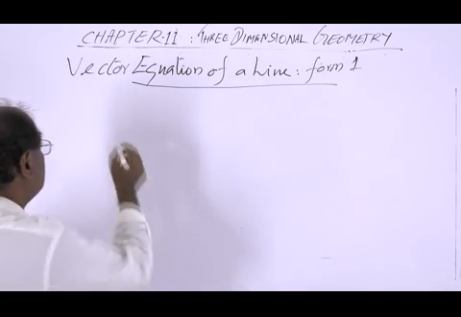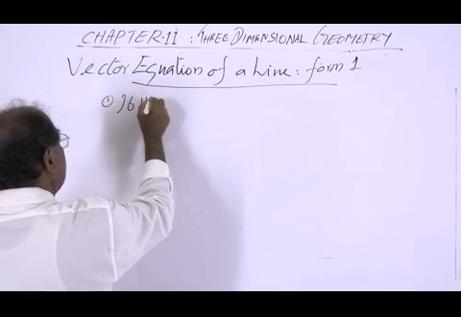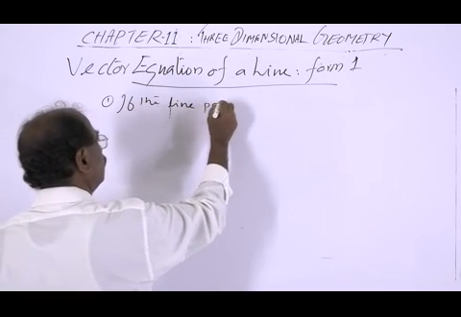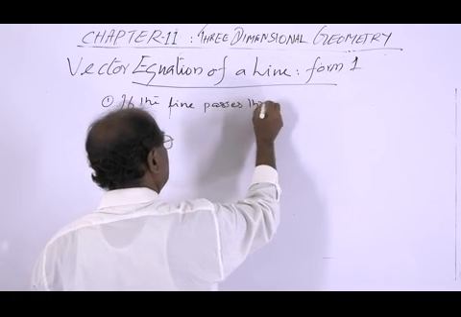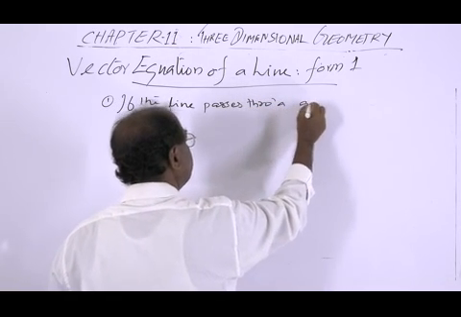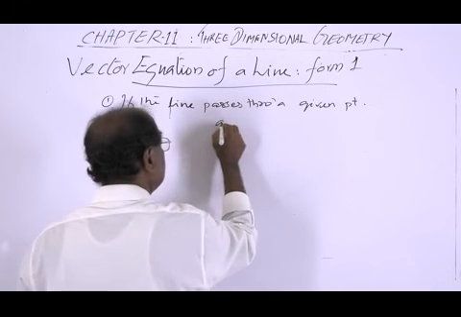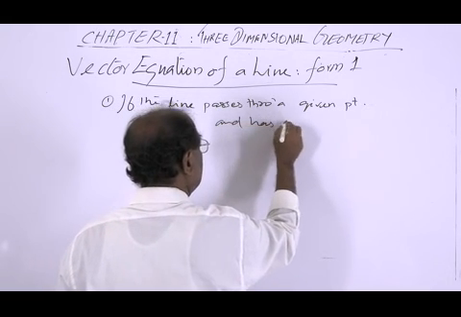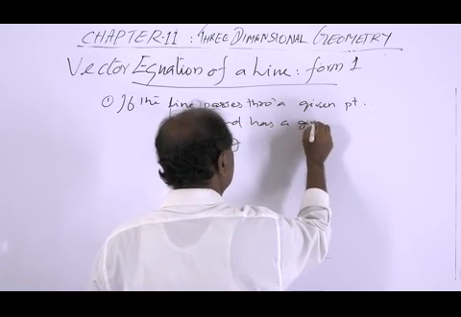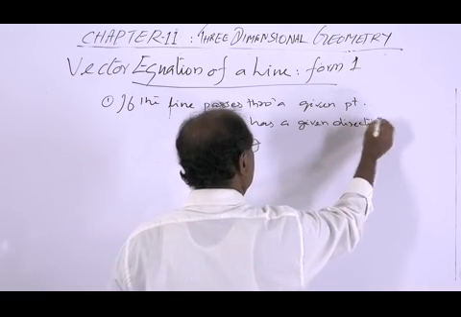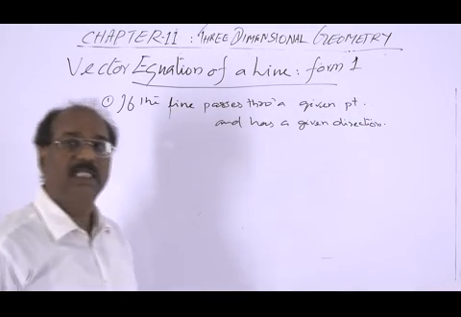One, if the line passes through a given point and has a given direction, then the line is unique.